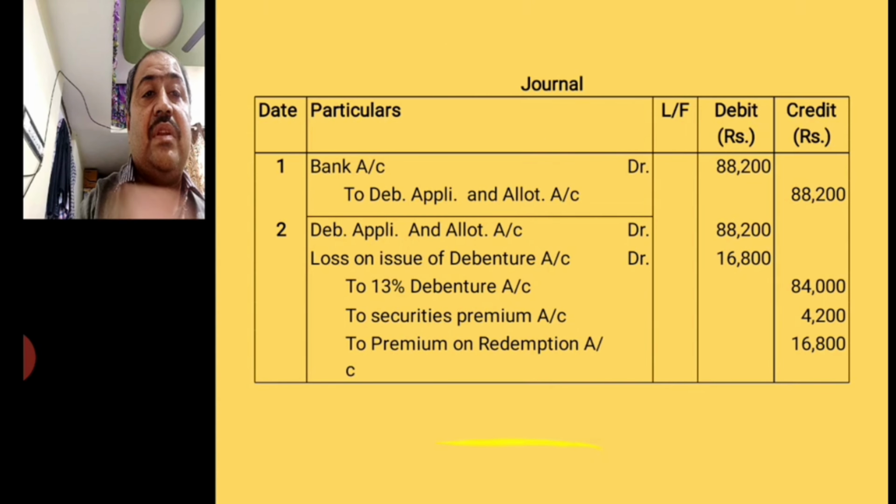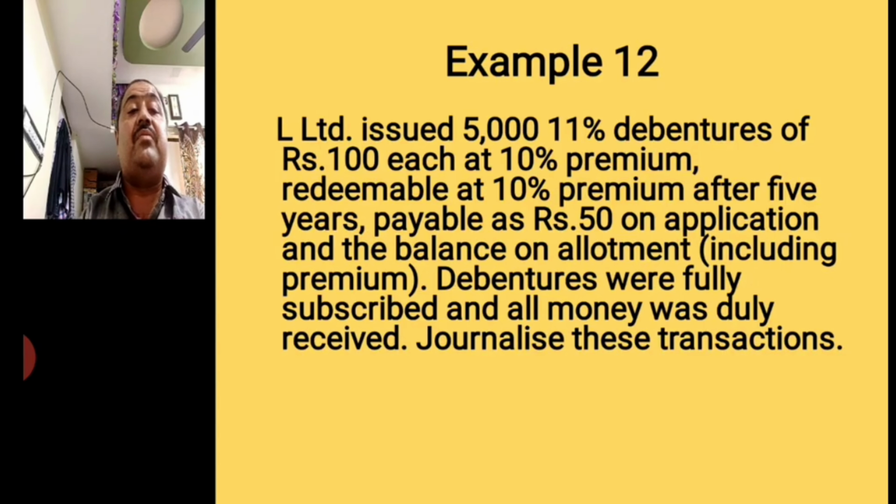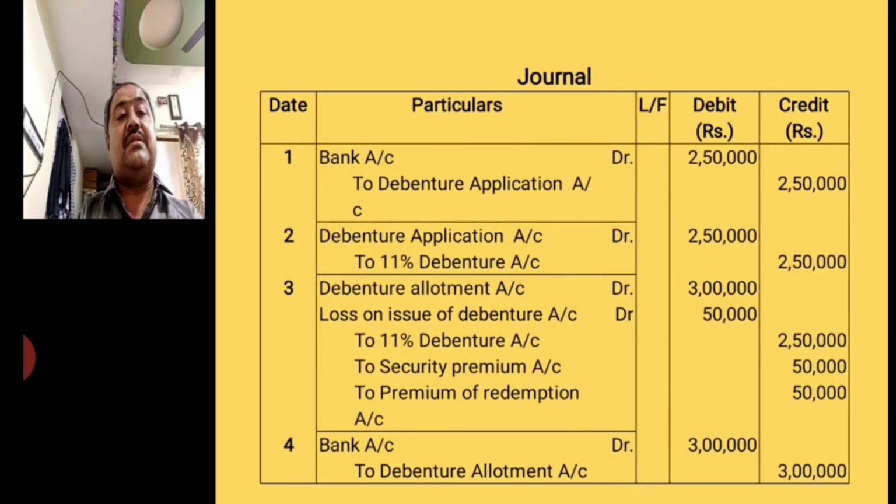Okay, now the last example. The same kind of example, but the amount is called by the company in installments. Okay, so these are the journal entries. I think it is not needed to explain. I have already provided you a PDF file. Download it. Write this example in your notebook, and do more and more practice of this kind of example.